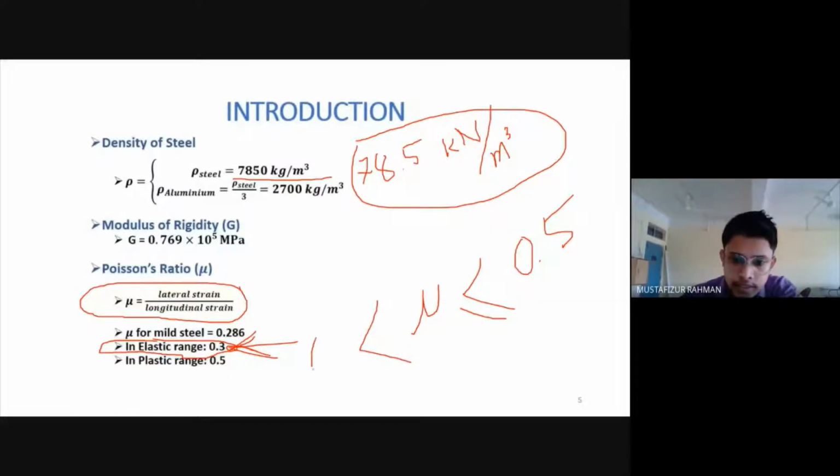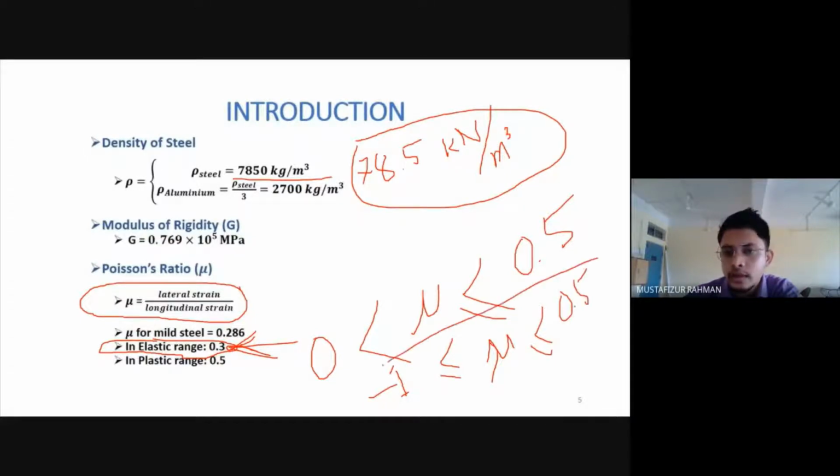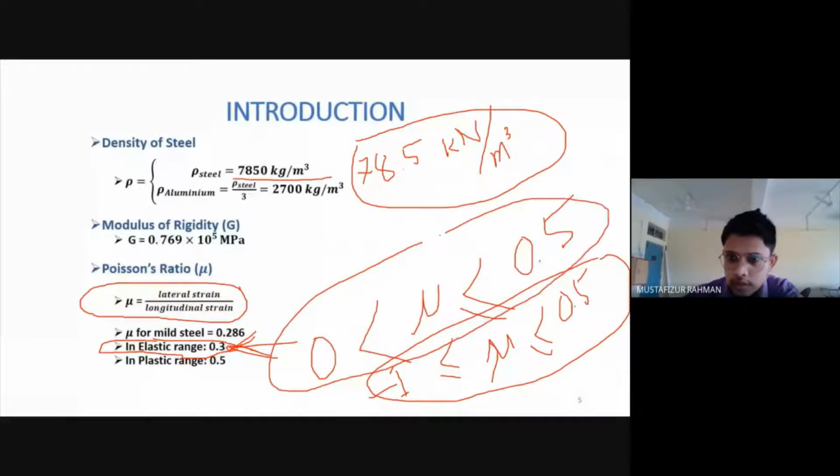Generally it is 0 to 0.5, but for some materials it can be -1 also. It can range from -1 to 0.5. So this range of Poisson's ratio is very important. It is asked in competitive examinations most of the time.